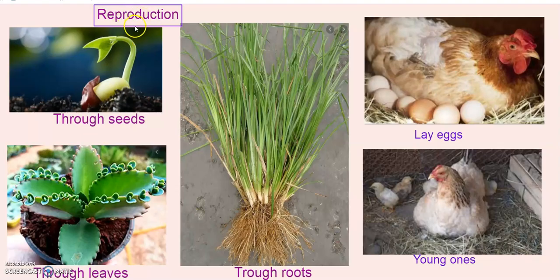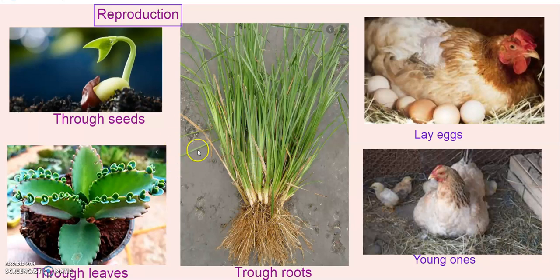Let's see here, children, how do plants and animals reproduce? So, we learn about reproduction. What is reproduction? Yes, plants give rise to new plants through seeds or leaves or roots. Here you can see a plant coming up from a seed. You can see some plants coming up from the leaves of this plant. And these plants have grown up from these roots.